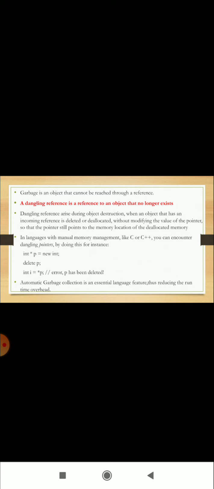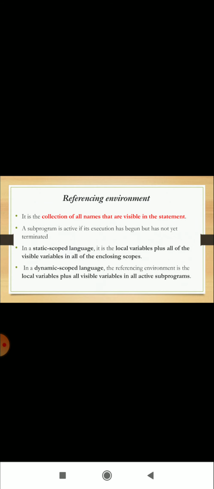Then a dangling reference, which was already discussed, is a reference to an object that no longer exists. Next is referencing environment. It is the collection of all names that are visible in the statement. A subprogram is active if its execution has begun but has not yet terminated. In a static scoped language, it is the local variables plus all of the visible variables in all of the enclosing scopes. In a dynamic scoped language, the referencing environment is the local variables plus all visible variables in all active subprograms.